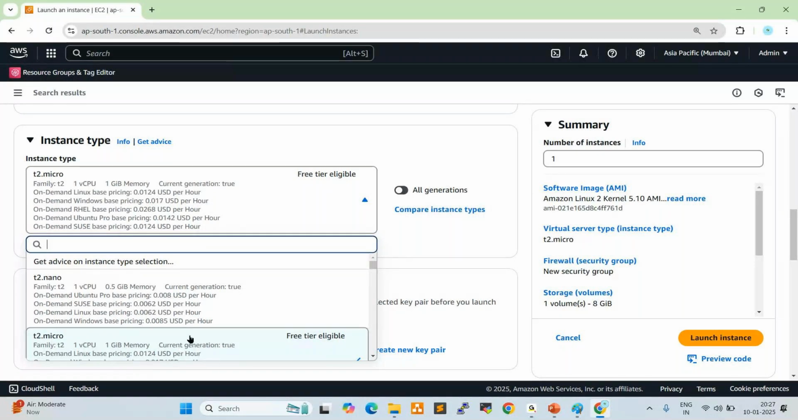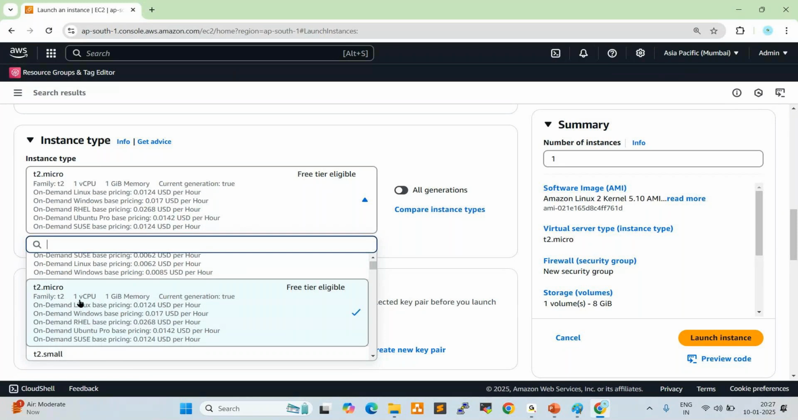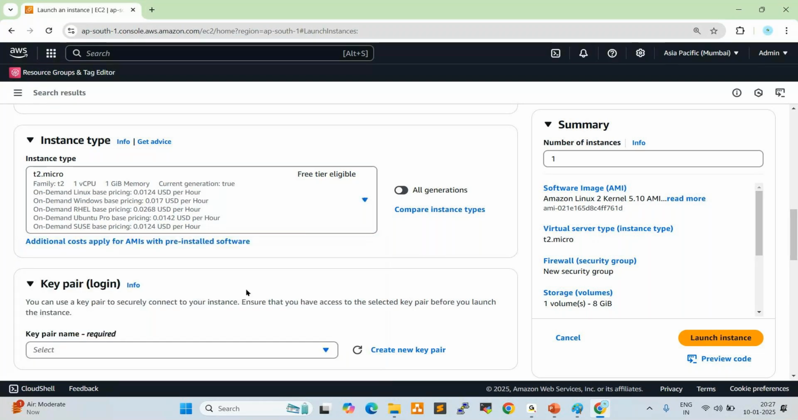Better you use this one, one virtual CPU, 1 GB memory, which is T2 micro, right? But in real-time projects, we don't use T2 micro. 1 GB RAM and one CPU is not sufficient for production applications, right? So for practice, you can use the T2 micro. Just click here. So I selected T2 micro.